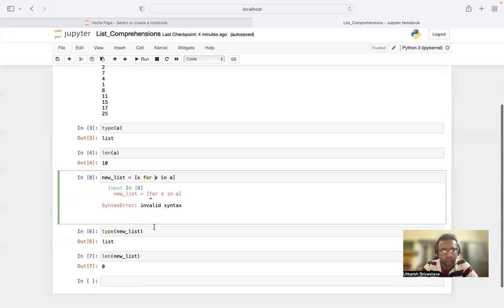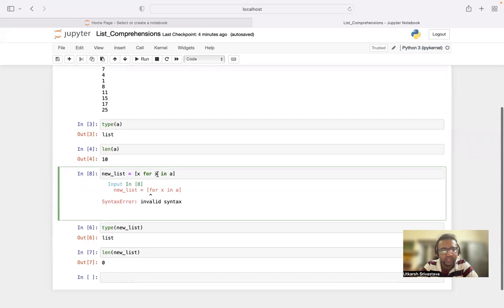Similarly, in this case, it will read x in A one by one and keep on storing. Now this x that I have written is inside the list. This x that I have highlighted currently is outside of the for loop, inside the list.